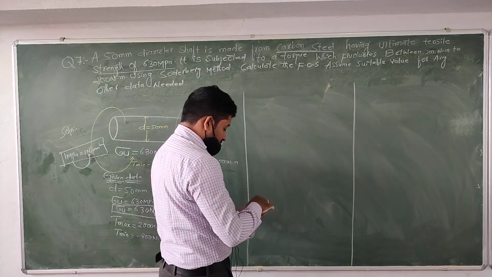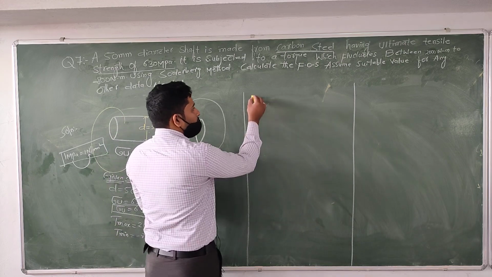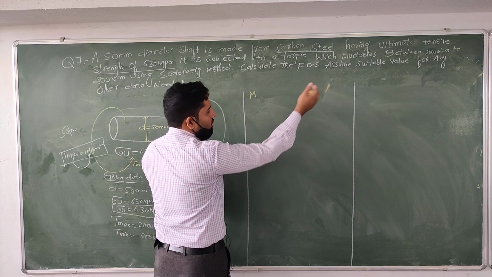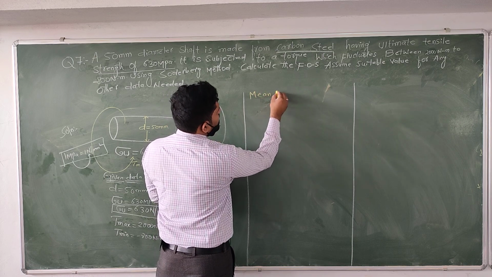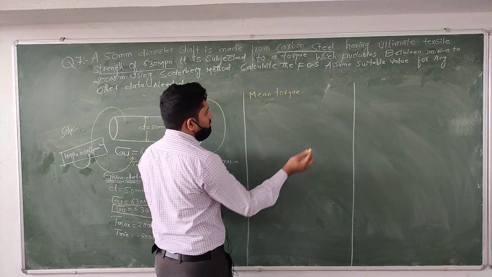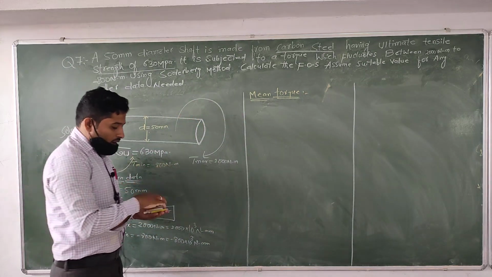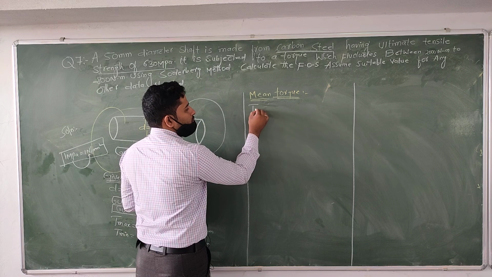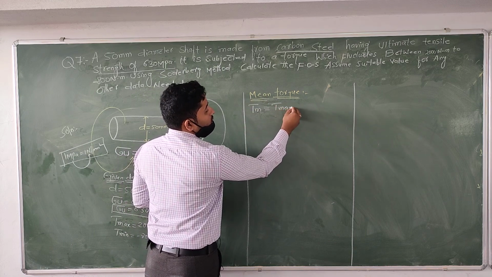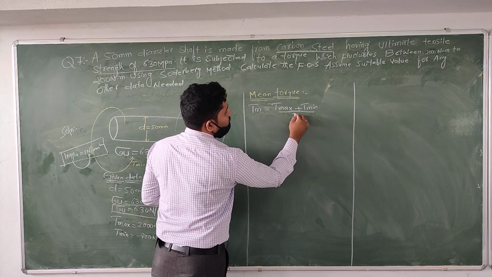The first thing is we need to find the mean torque, or sometimes we can say average torque. We know the formula of mean torque is Tm equal to the maximum torque plus the minimum torque, divided by 2.